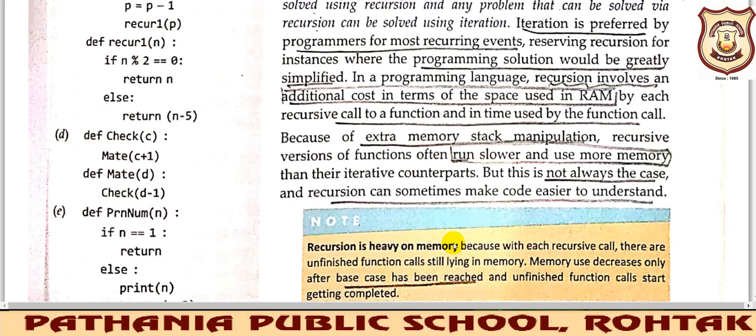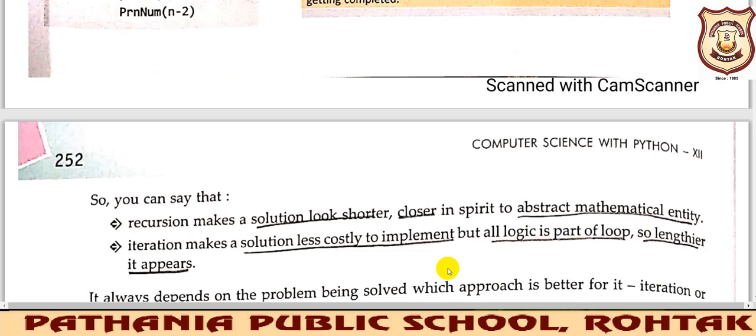Okay, recursion is heavy on memory because for each recursive call there are unfinished function calls still lying in memory. Memory use decreases only after the base case has been reached. Till the base case is reached, the memory consumption will keep on increasing, because one function will call another function and it will keep on calling the same function again and again till it reaches the base case. So the memory consumption of recursion is high. We should keep this in mind.